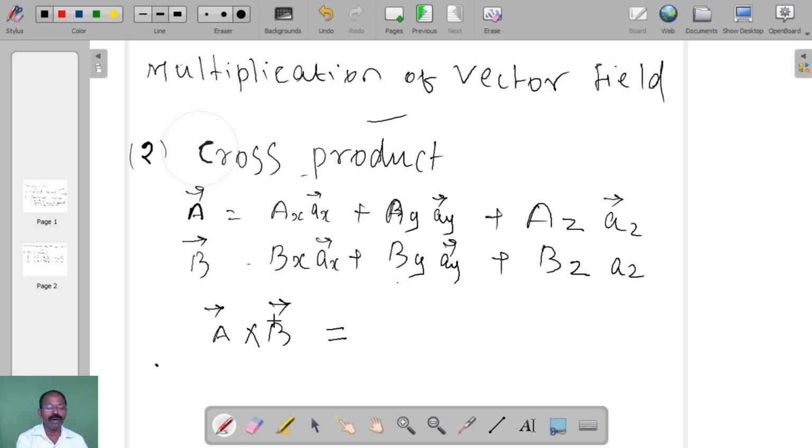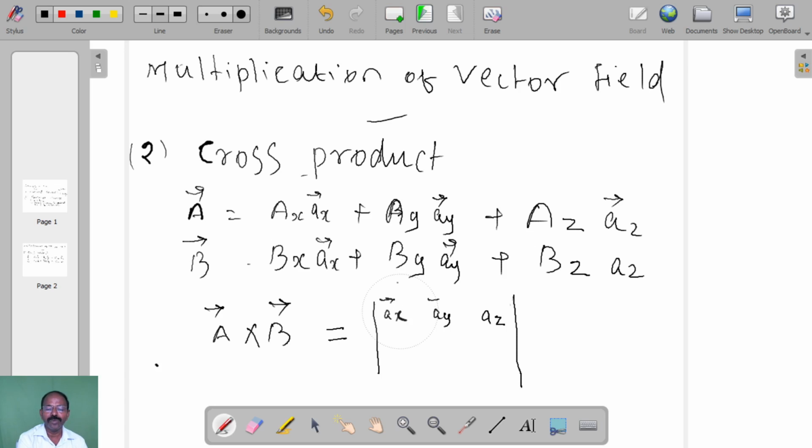To write this, we have to write a matrix. It can be calculated by using a matrix form. In this matrix, in the first row, we have to write the direction, that is nothing but the unit vector. So here the unit vectors are ax, ay, az.